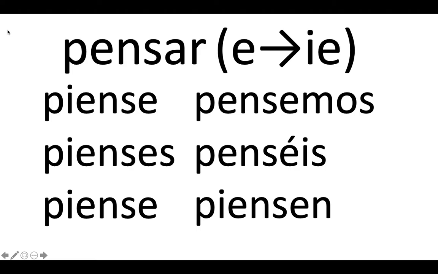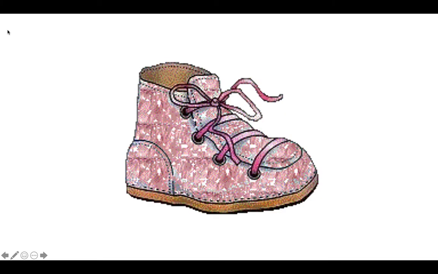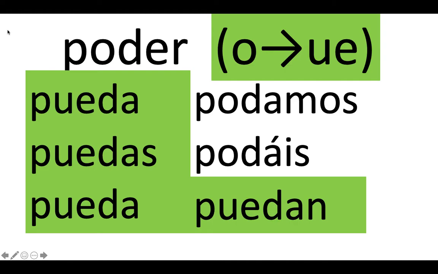Pensar, presente de subjuntivo. Piense, pienses, piense, pensemos, penséis, piensen. Poder, pueda, puedas, pueda, podamos, podáis, puedan. That is the present subjunctive of poder. Characteristic shoe-shaped box.